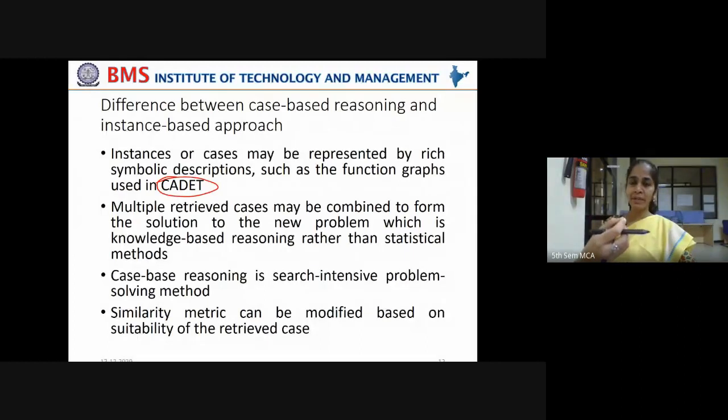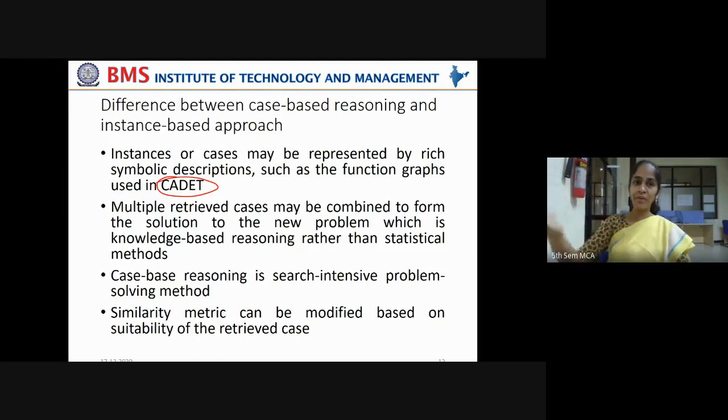Or you can use rules, well-established rules. If the suspect is having this particular evidence in this case, then this should be the punishment. If this is the range of offense made by a criminal, then this should be the punishment. There are some well-established rules. Based on these rules, in the Indian Penal Code, they will try to make a judgment for the current problem.